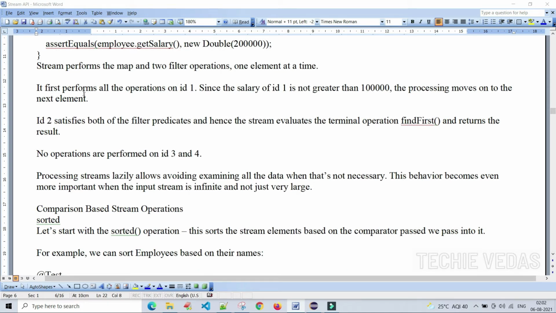See here, it first performs all the operations on ID1. Since the salary of ID1 is not greater than 1 lakh, the processing moves on to the next element and so on. ID2 satisfies both of the filter predicates, and hence the stream evaluates the terminal operation find first. Find first is a terminal operation and it returns the result. No operations are performed on ID3 and 4. Okay.